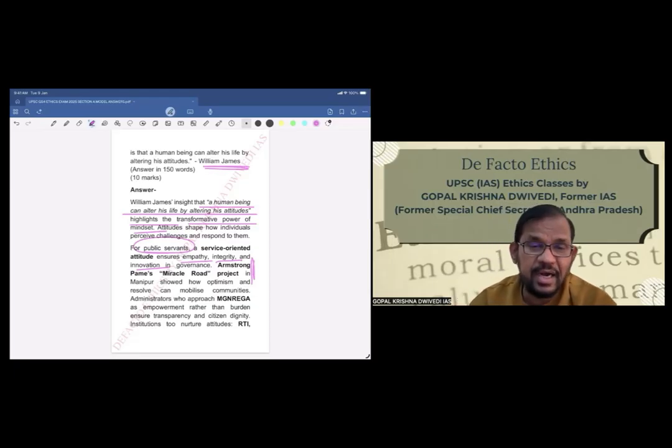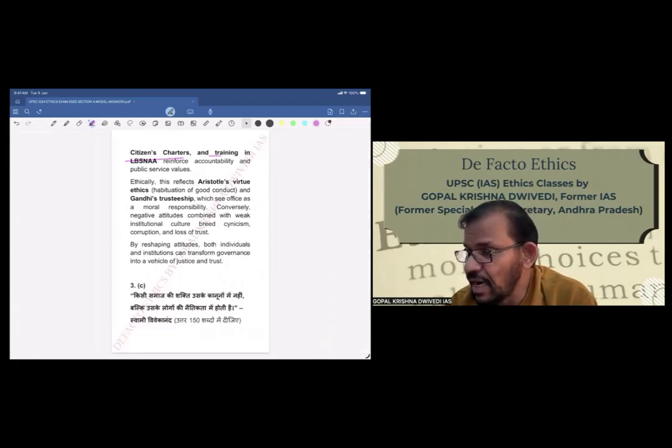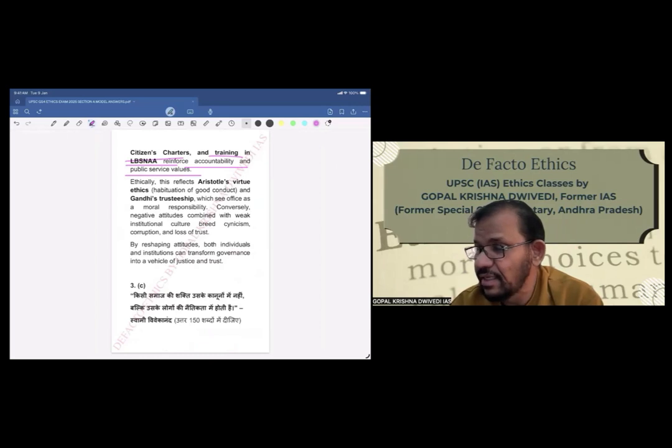Administrators who approach MGNREGA as empowerment rather than burden ensure transparency and citizen dignity. Institutions also nurture attitudes. For example, RTI, the Citizens Charter, and training at Lal Bahadur Shastri Academy reinforce accountability and public service values. Ethically, this reflects Aristotle's virtue ethics and Gandhi's trusteeship, which sees office as a moral responsibility.